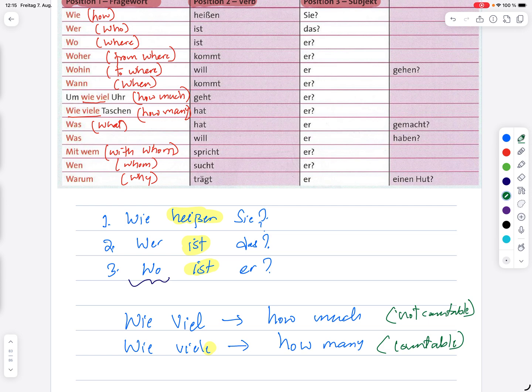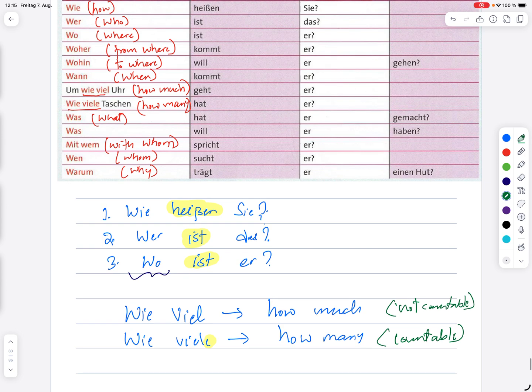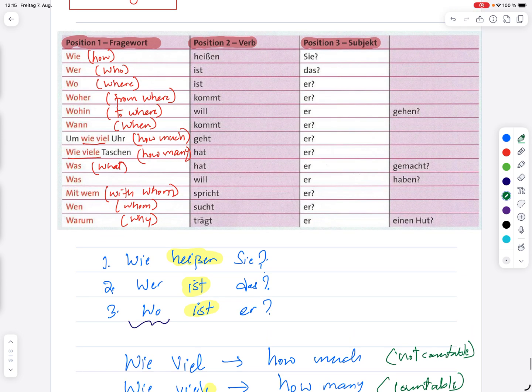Then next one, was hat er gemacht? What did he do, right? So was is what. Was will er haben? What does he want? He wants something, will er haben, want to have. Then mit wem spricht er? With whom he is talking. Wen sucht er? Whom he is looking for. And warum trägt er einen Hut? And why is he dressed up with a hat? He has a hat on his head. So warum? Why is he wearing a hat? So this is how you can make the questions with W-Fragen.